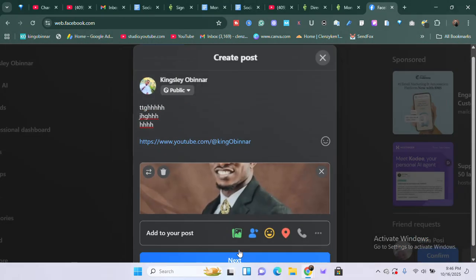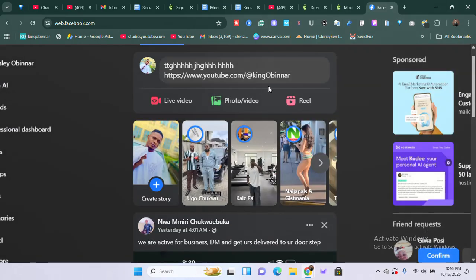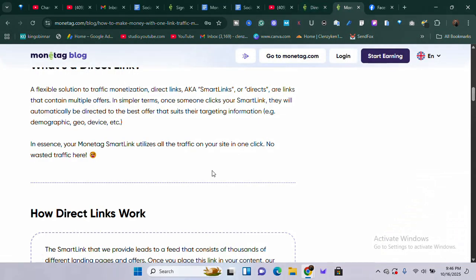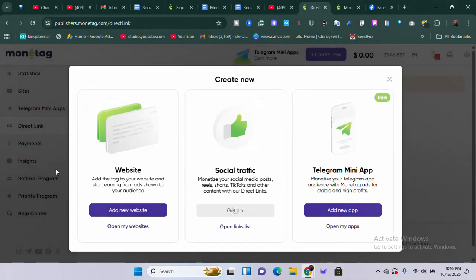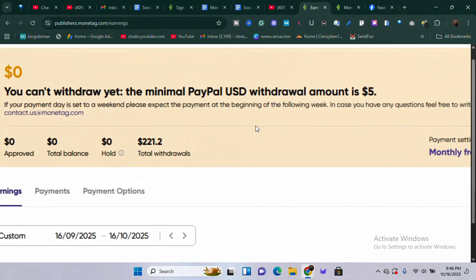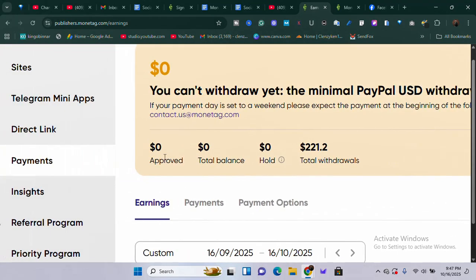Now if you publish this post, people that view this post can click on those links, and then they are going to be taken to an ad where the link is taking them. That way you're going to start making funds, and those funds will be deposited into your payment link. Once you start making funds, you're going to start seeing some changes here. You're going to start seeing funds.